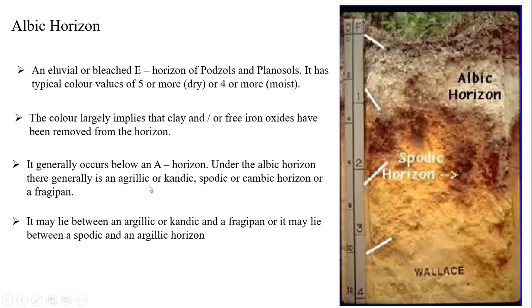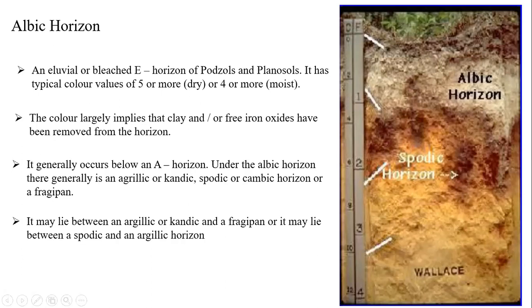In general, sometimes it may form under the argillic, candic, or spodic origin, or even under the fragipan origin. It may lie between the argillic and candic also. Sometimes it may be observed between the argillic and fragipan, or between the spodic and argillic also. That depends upon the conditions. Sometimes it may be present in between any of the different endopedons. This is regarding the albic origin. It is a bleached origin of podzols and planosols. Remember this, that's it.